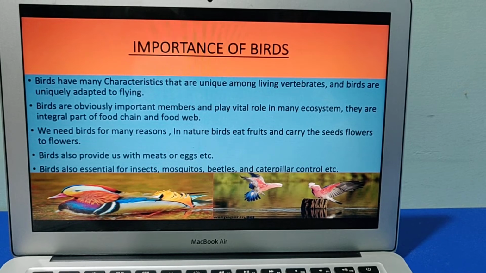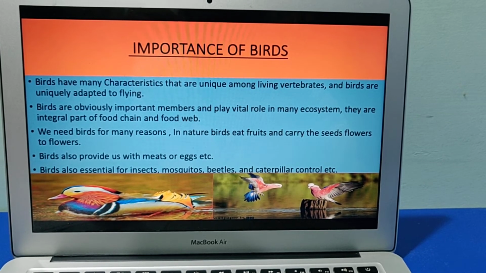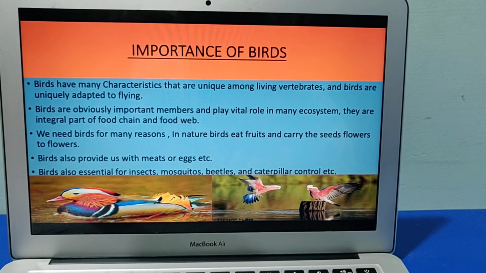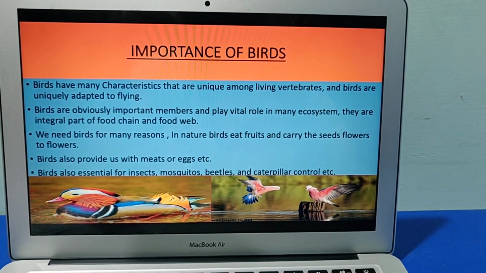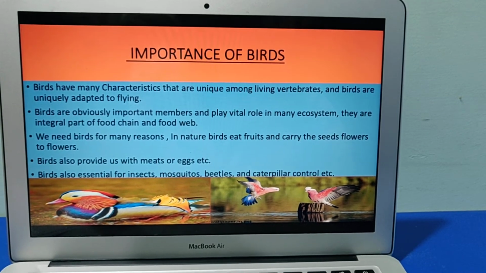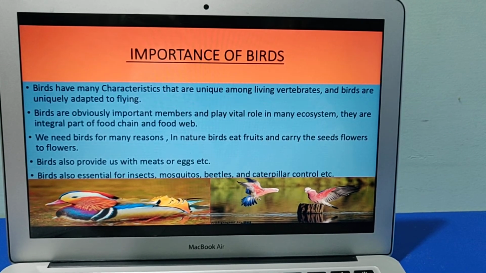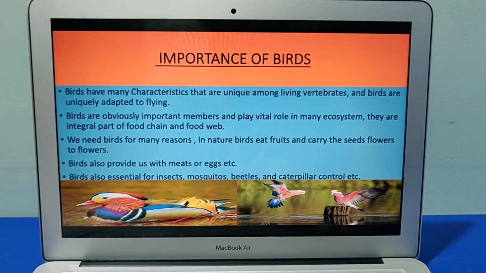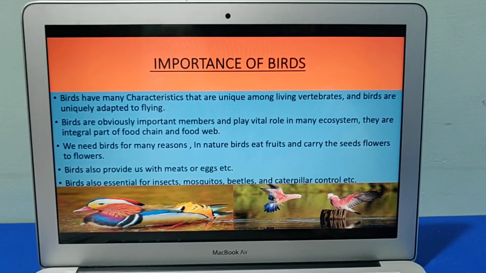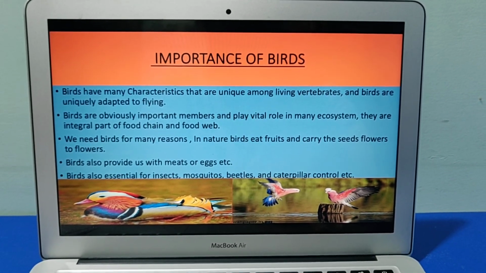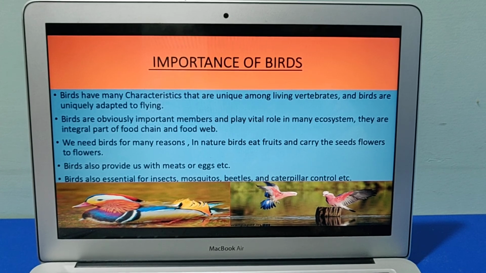We need birds for many reasons. In nature, birds eat fruits and carry the seeds, which is known as seed dispersal. They carry the seeds from one place to another so that plants grow. Birds also provide us with meat and eggs. Birds are also essential for insect, mosquito, beetle and caterpillar control, etc. In short, birds are a very important part of the ecosystem and they help in many ways for the sustenance of the ecosystem and the environment.